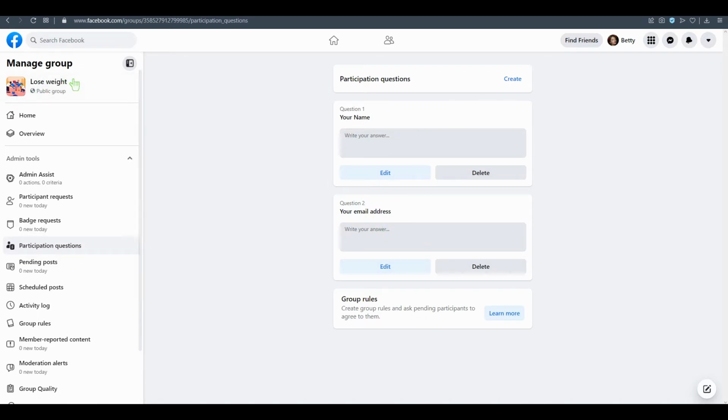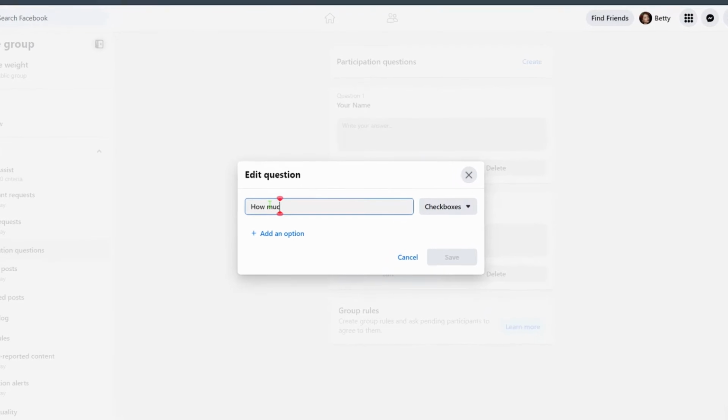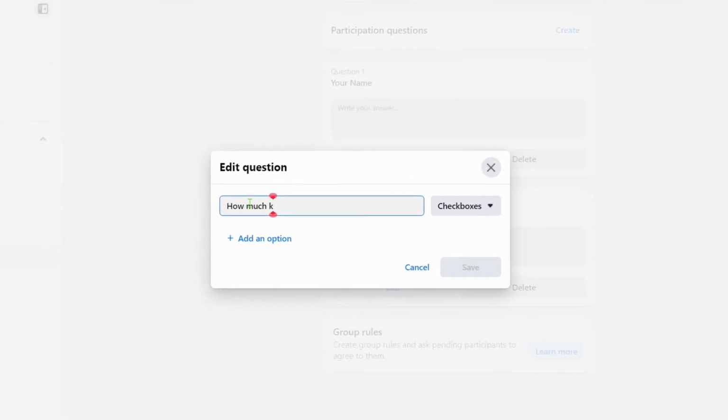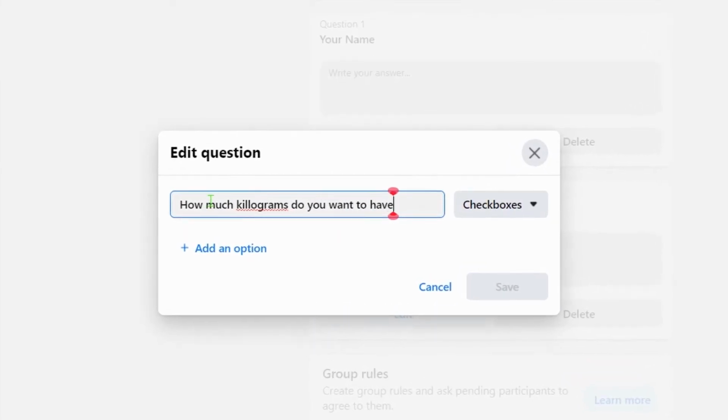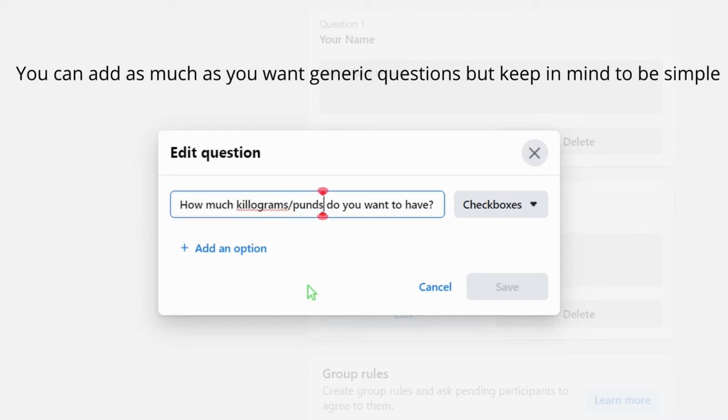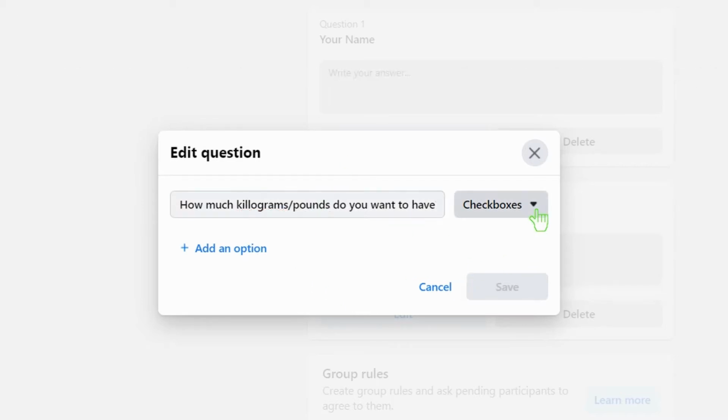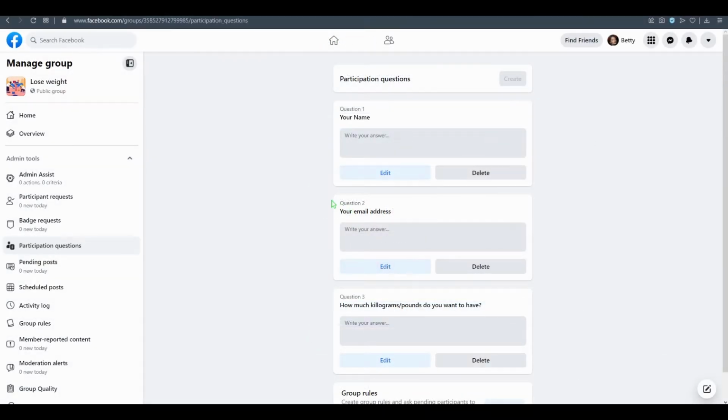It can be some others like how many kilograms do you want to lose? Okay, and pounds or pounds, I think it's pounds. Okay, it can be. This is the crucial part: the email address, so when they type their email address we can send them this product by email.